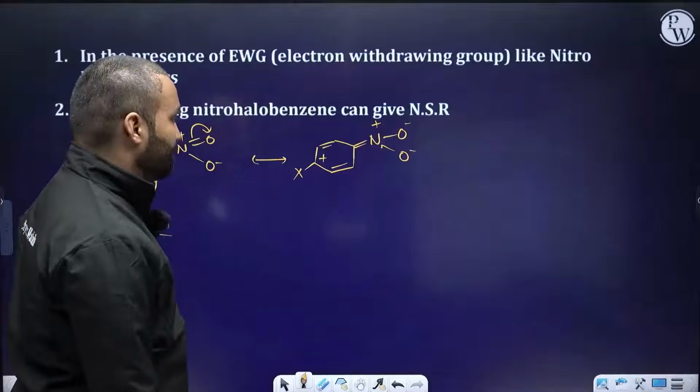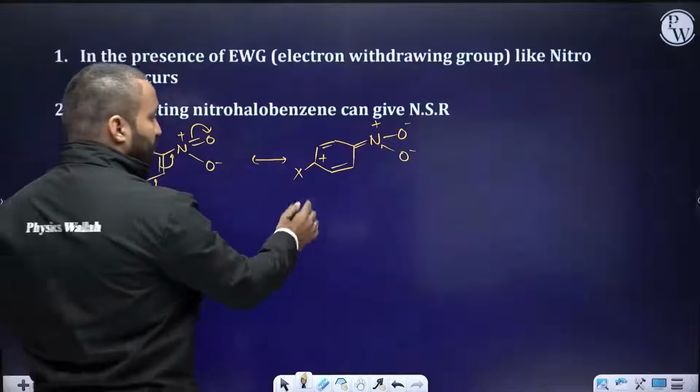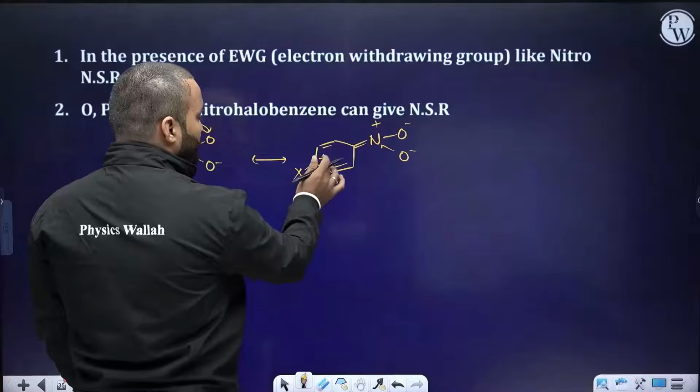You should know that. So this is the resonating structure. Now do you notice that this carbon has got a positive charge?